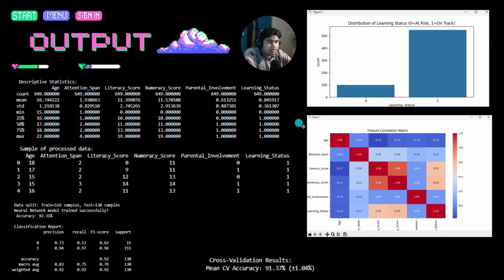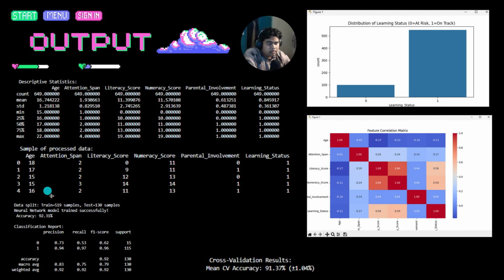These are the outputs of the results for the code that we have done. The first one is we generate the descriptive statistics, so we can know the count, the mean, the standard deviation, the min, and the max. We can see at the age, the mean age is 16.74. So we know that the average age in our data set is 16 or 17 years old. And also we generate a sample of the processed data.